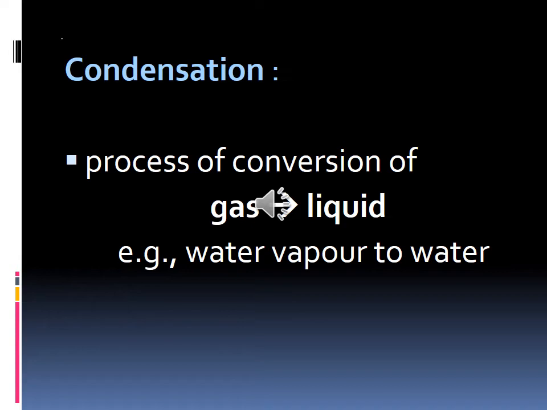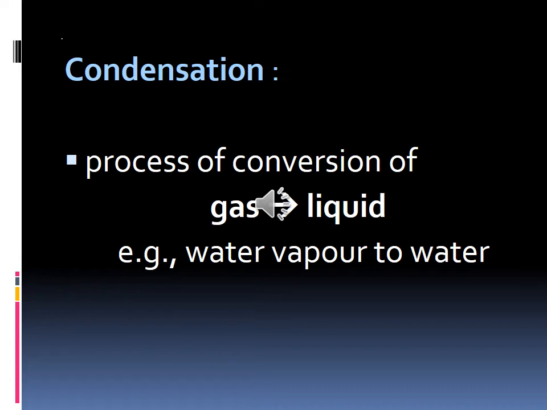The next term involved in change of state of matter is condensation. Condensation is the conversion of gas to liquid. Gas, that is vapor, to liquid. The process of conversion of gas to liquid is called condensation. What is the example? Water vapor to water.